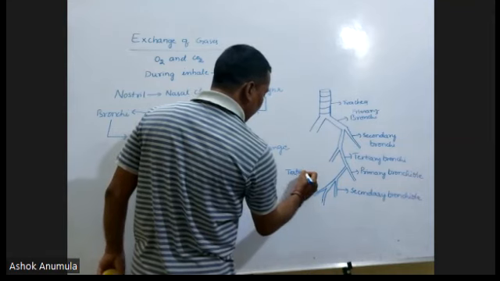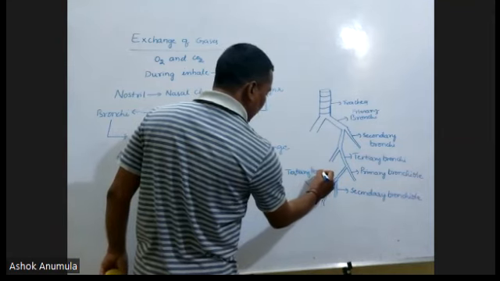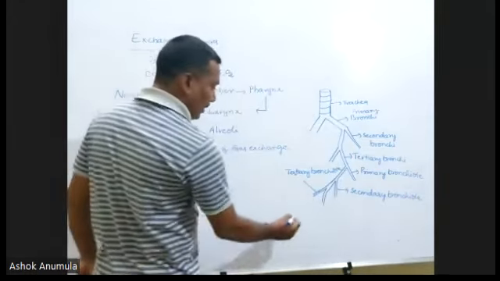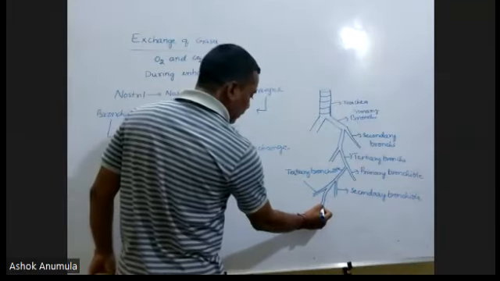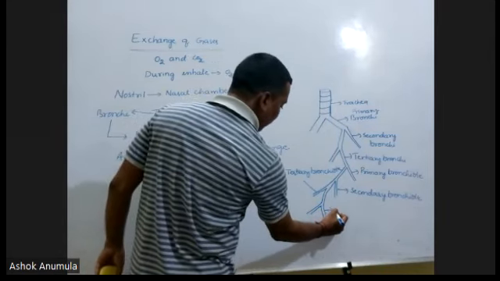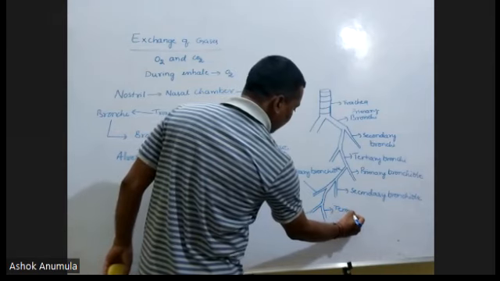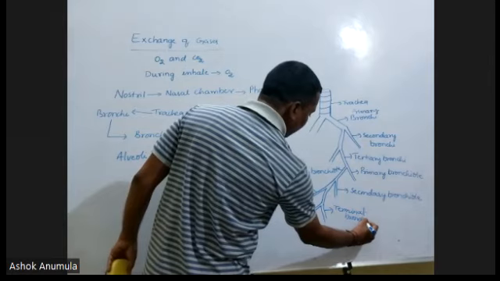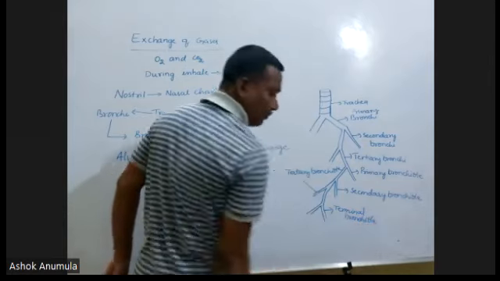Tertiary bronchiole shows the division, and this is called a terminal bronchiole.